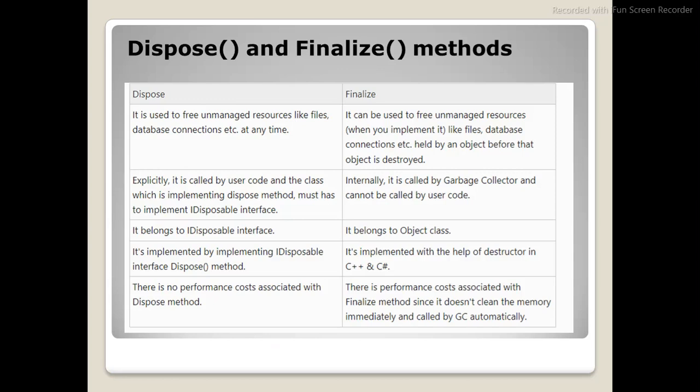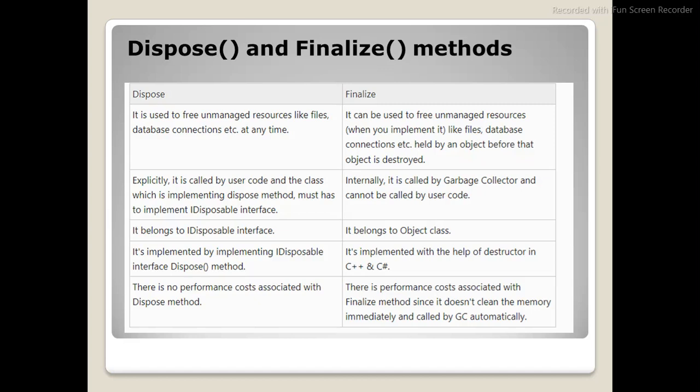We'll get into the next topic, dispose and finalize methods. Dispose and finalize are used for garbage collection. Dispose is used to free unmanaged resources like files, database connections, etc. at any time. This I have already explained in the garbage collector topic. Finalize can be used to free unmanaged resources like files and connections held by the object before that object is destroyed. That is the difference between dispose and finalize.